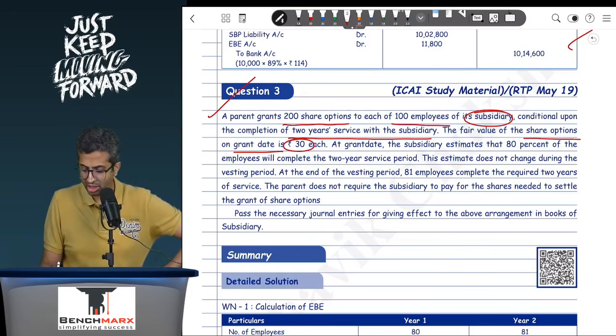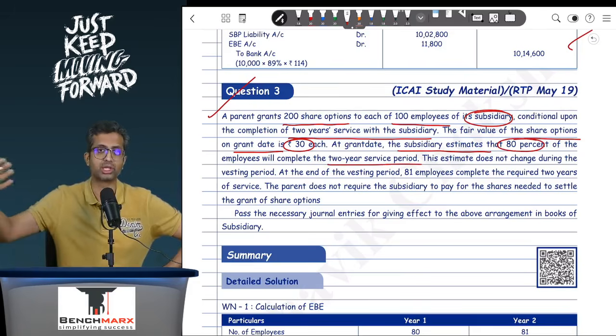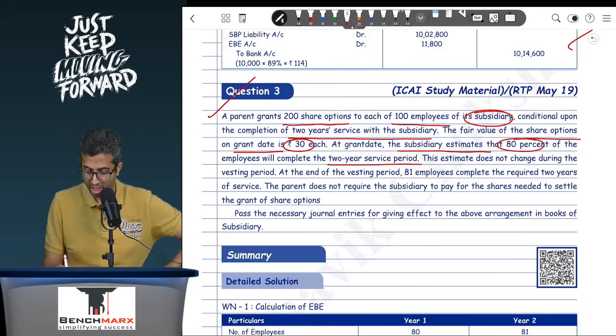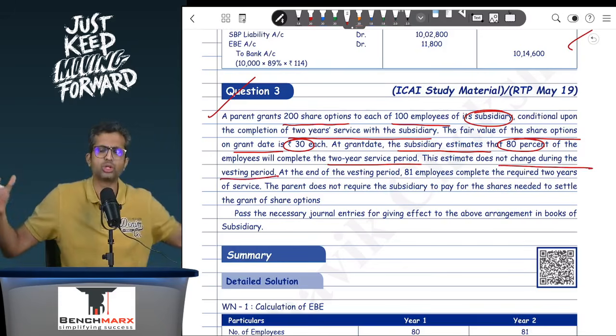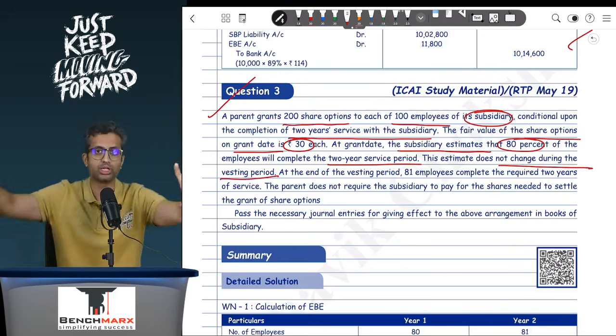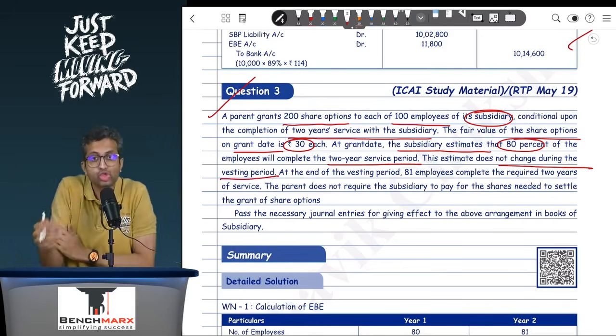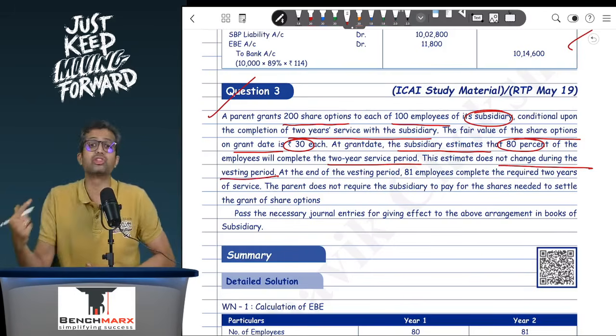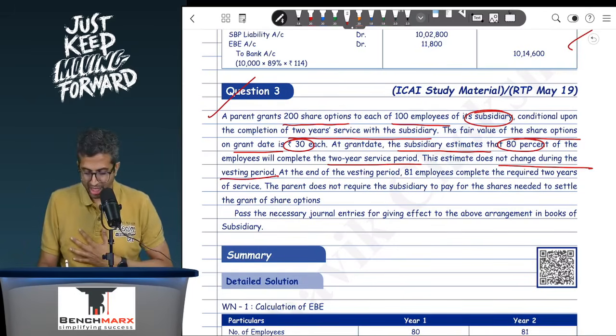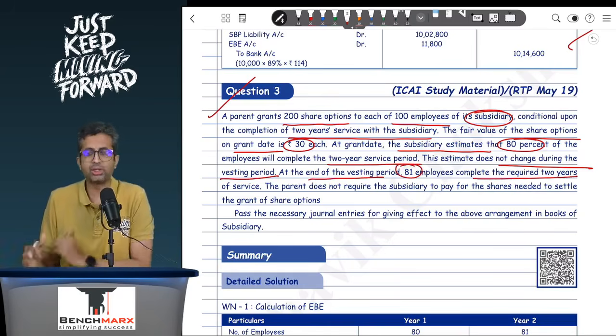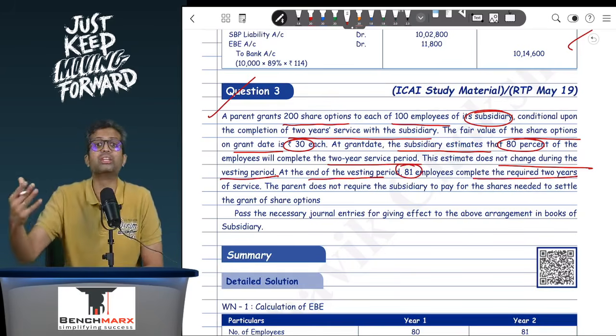At the grant date, the subsidiary estimates that 80% of the employees will complete the 2-year vesting period. So basically 100 into 80%, that is 80 employees are likely to continue till the end of the vesting period. The estimate does not change during the vesting period. Perfect. So throughout the 2-year vesting period, we expect that 80 employees will continue till the end of vesting. But when you actually reach the end of the second year, you take an HR head count, and at the end of the vesting period, you actually see 81 employees have completed the vesting period. You estimated 80 will complete, but actually you see 81 have completed.